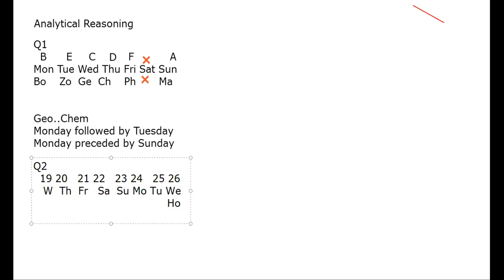Next, they are saying table tennis was on the previous day of cricket. They have not written anything, so we can write like this: table tennis and then cricket. Football was not played either on Wednesday or Saturday. So again, football is not being played on Wednesday or Saturday. So I will write football here and cross it.